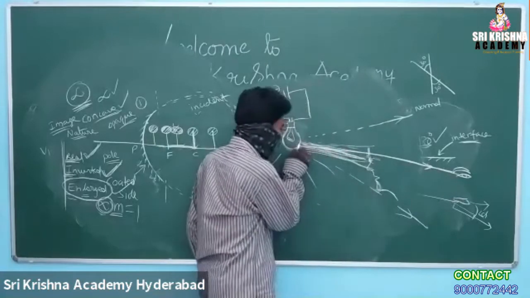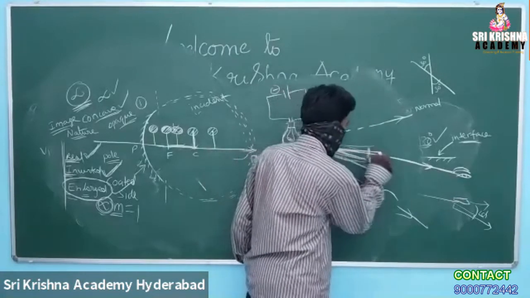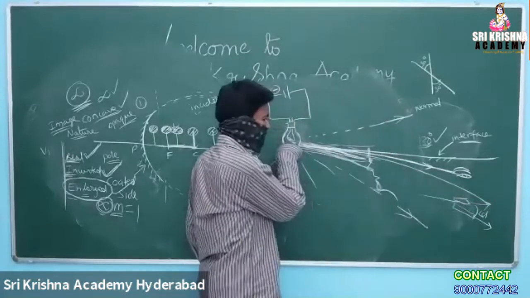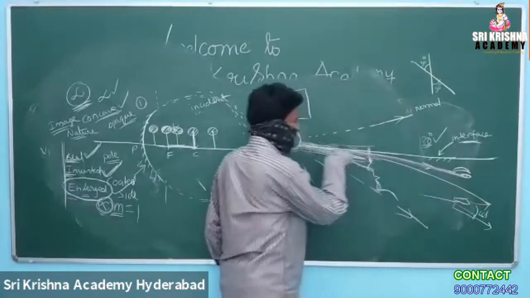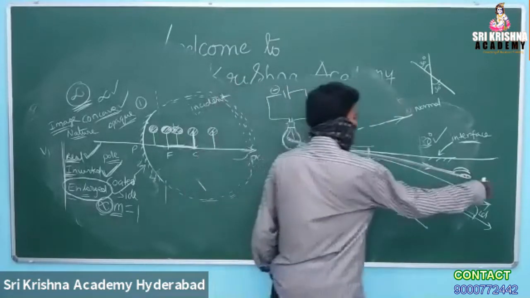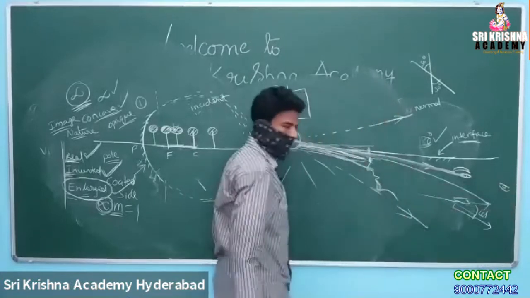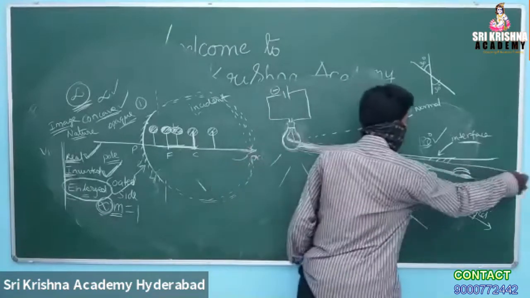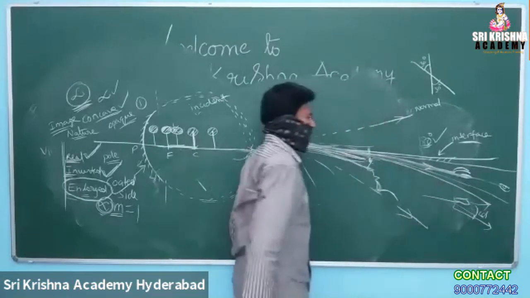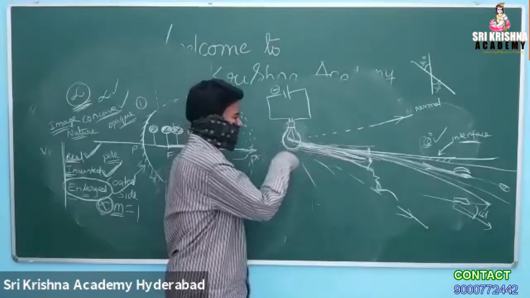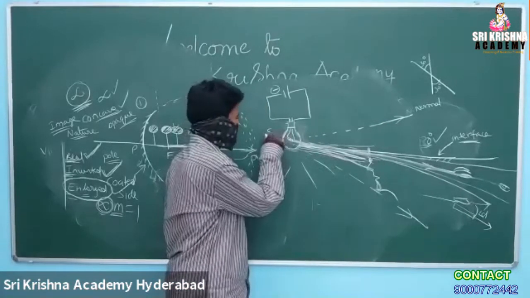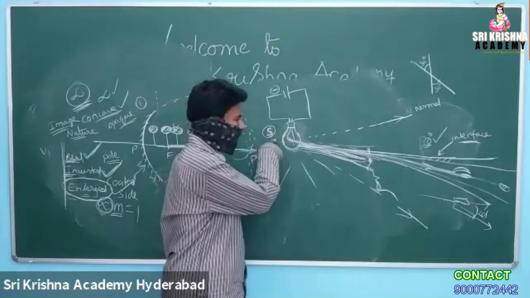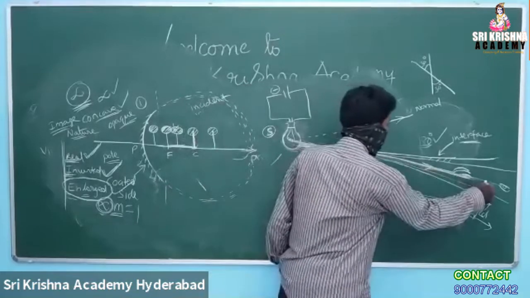Any small deviation from the source, it will be moving away. It is missing the target. Only the straight ray is falling on the retina. If you keep on moving away and away, only straight rays are meeting. Any small deviation, definitely it will be missing again. How much is the distance of the object compared to the source distance, that much is the accuracy in its rectilinearity or straightness.